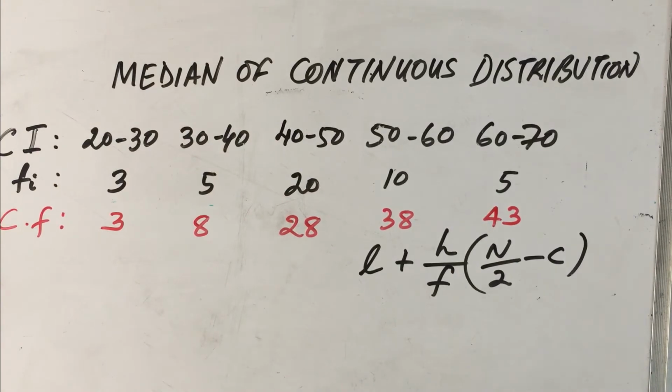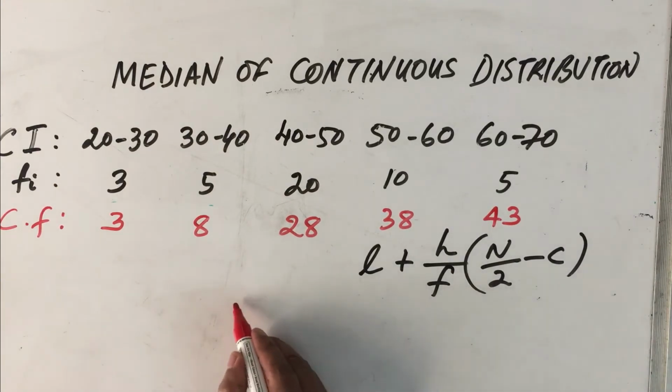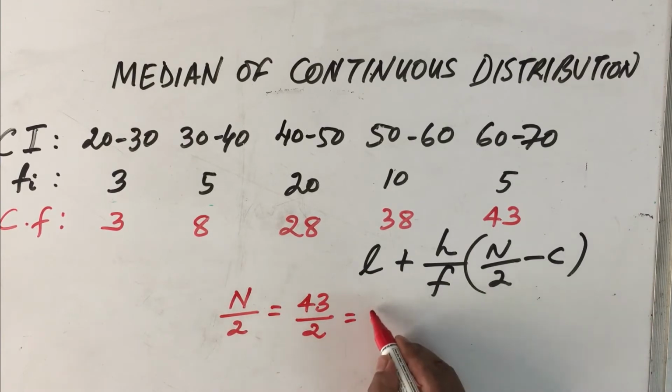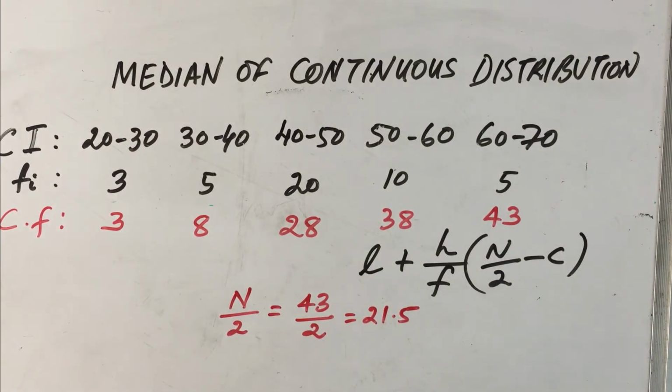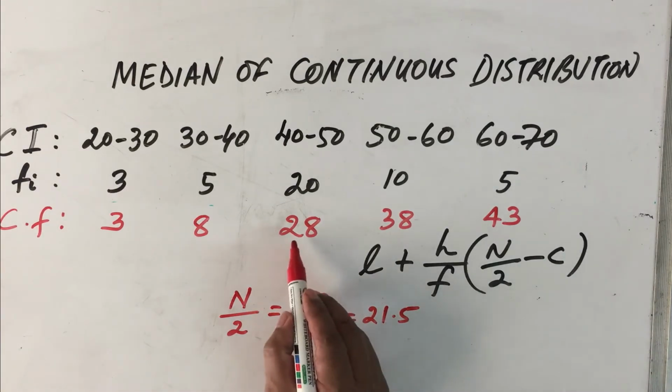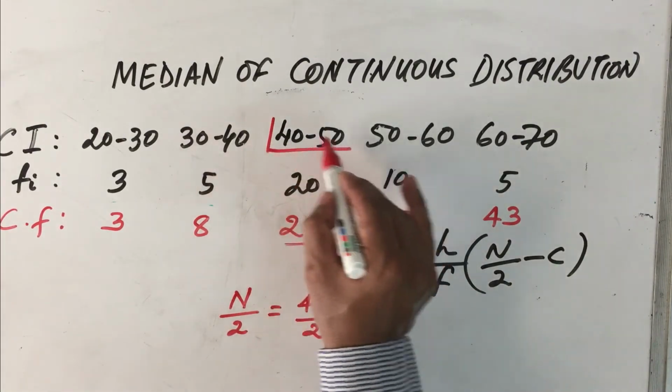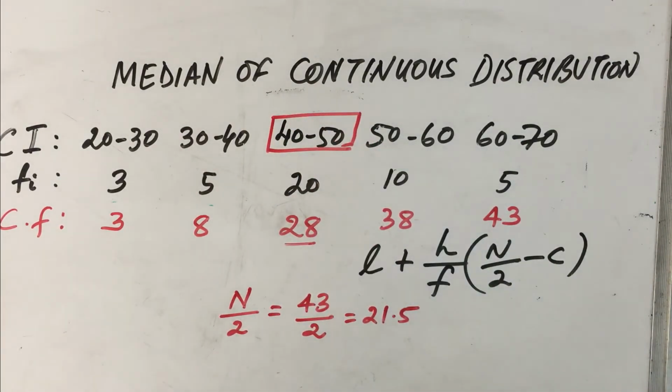Now N by 2 is equal to 43 divided by 2, which is equal to 21.5. By definition, the cumulative frequency greater than N by 2 gives the median class. The cumulative frequency greater than 21.5 is 28. So the corresponding median class is 40 to 50.